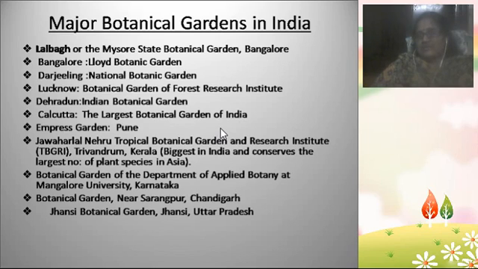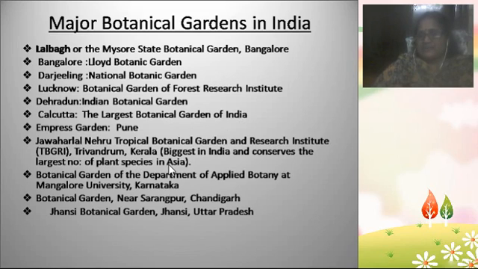Coming to the major botanical gardens in India, they are the Lal Bagh or Mysore State Botanical Garden, located in Bangalore; the Lloyd Botanical Garden; the Darjeeling National Botanical Garden; in Lucknow, the Botanical Garden of the Forest Research Institute; in Dehradun, the Indian Botanical Garden; in Calcutta, the largest botanical garden of India; and in Pune, the Empress Garden.